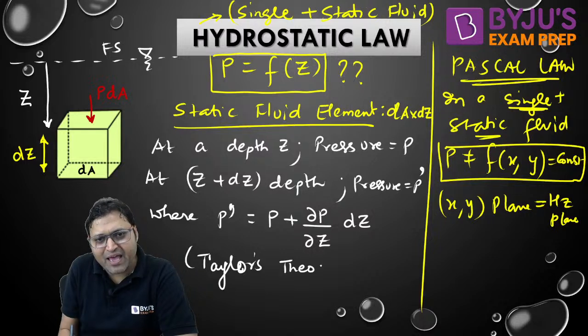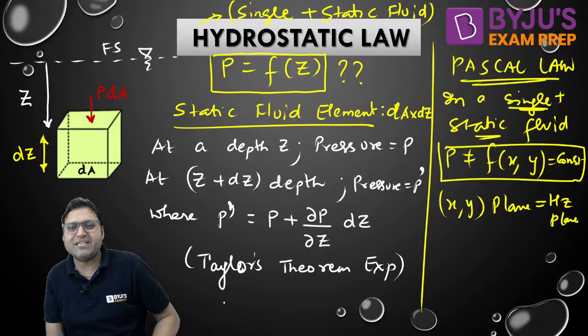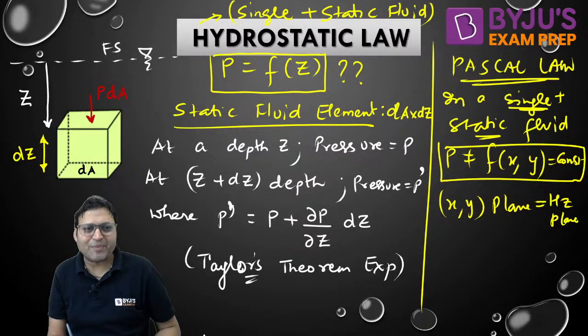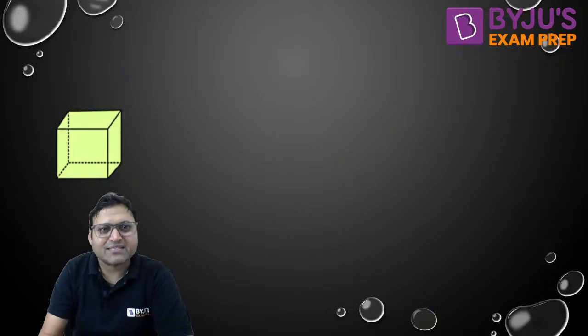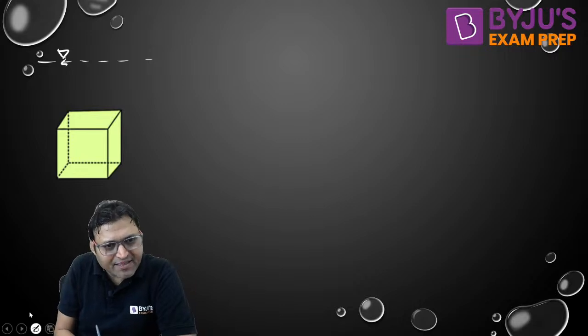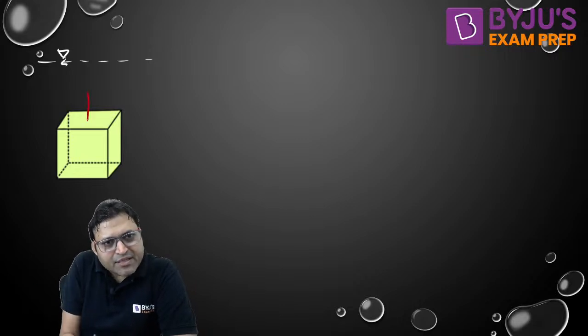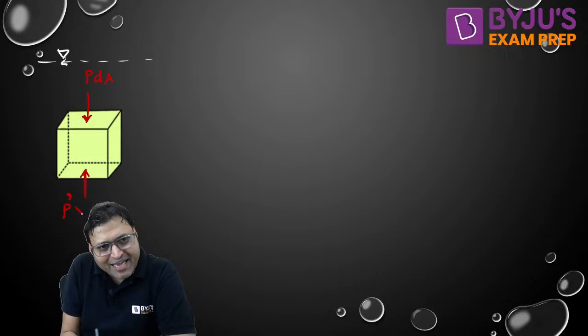That is known as Taylor's theorem expansion, right? P dash will be equal to P plus del P by del Z into dz. This is known as Taylor theorem expansion. So the force due to P dash, if we talk about the force, look, this was the free surface. So P into dA was like this. This was P into dA, and P dash will exert an upward force, normal and compressive. That will be P dash into dA.